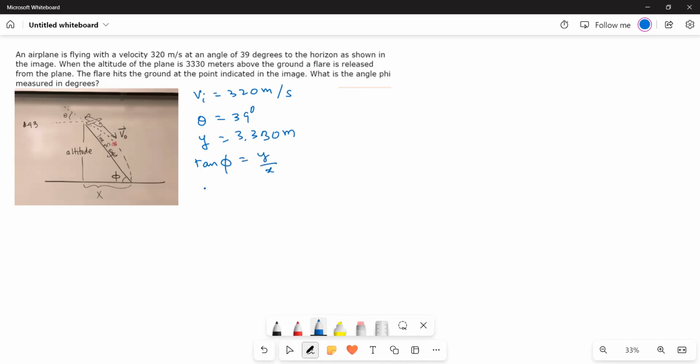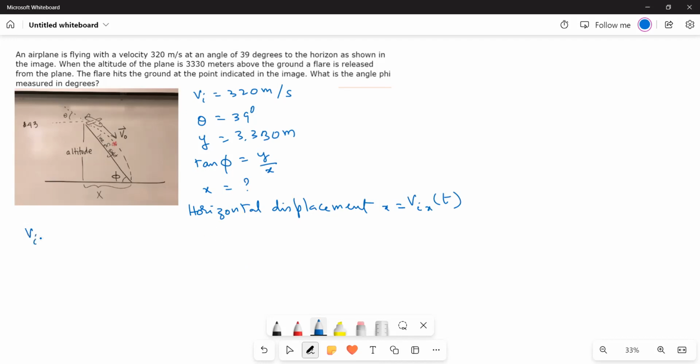Here y is known to us, x is not known to us. We have to find out x. X is the horizontal displacement. This is equal to Vix times t. Now we know Vi and we know theta, therefore we can find Vix and Viy.